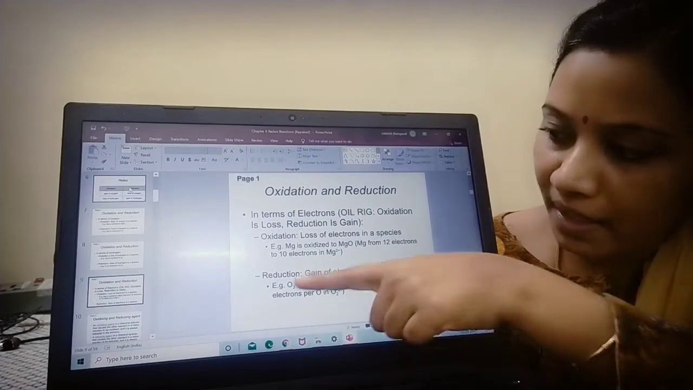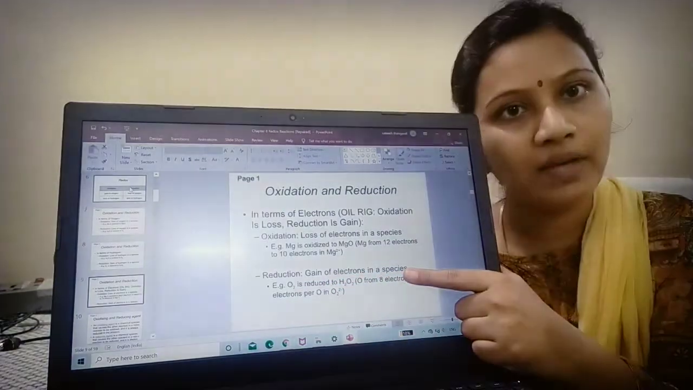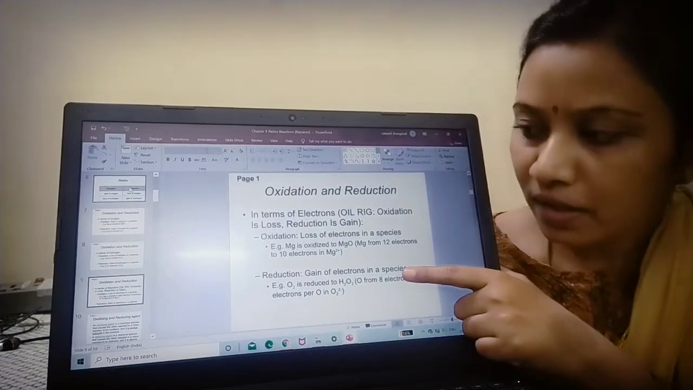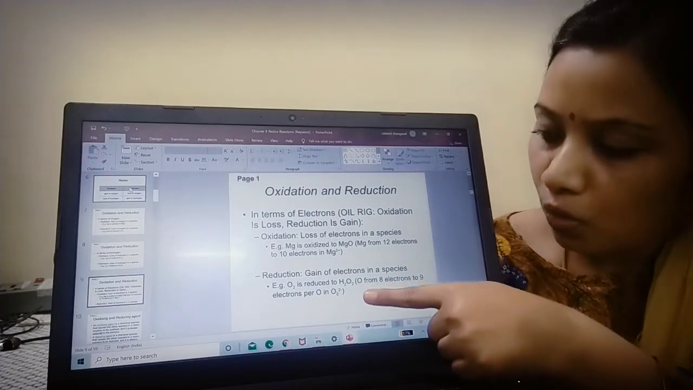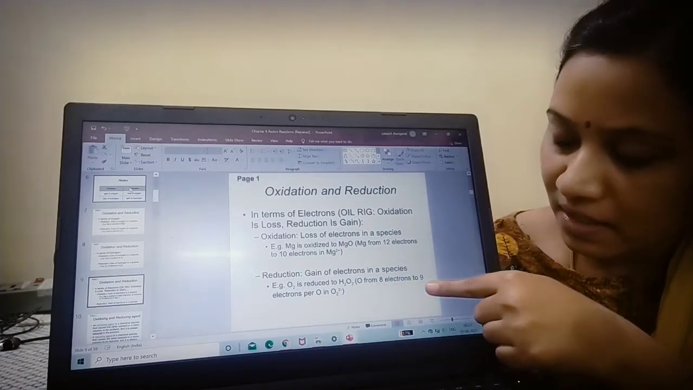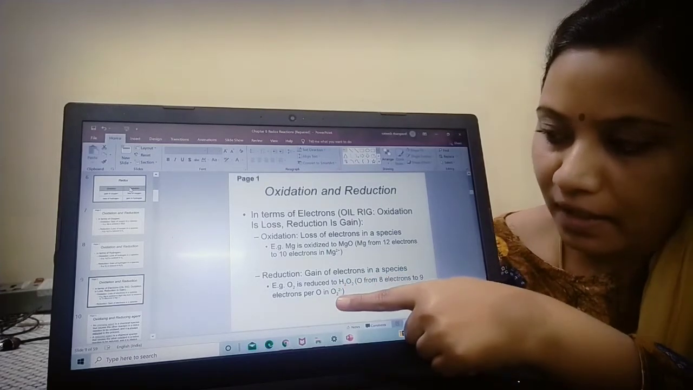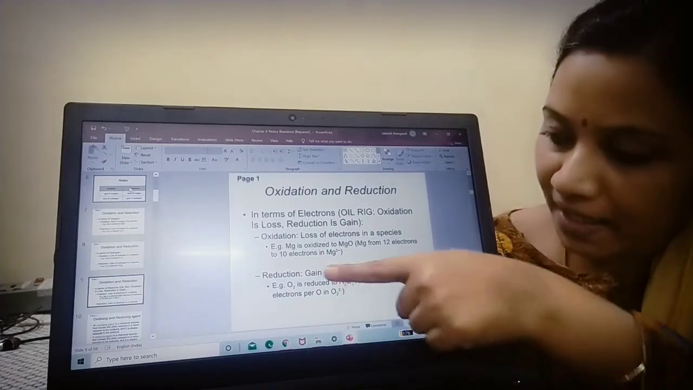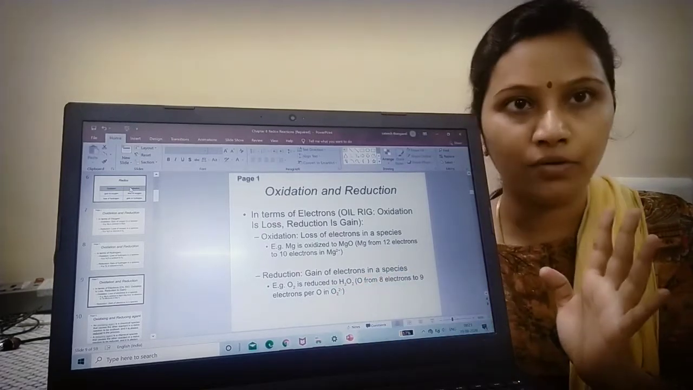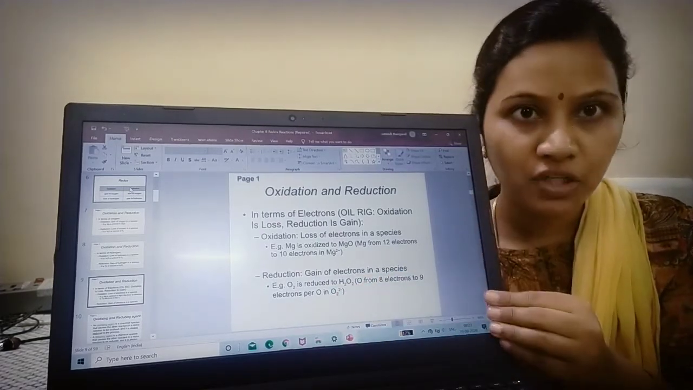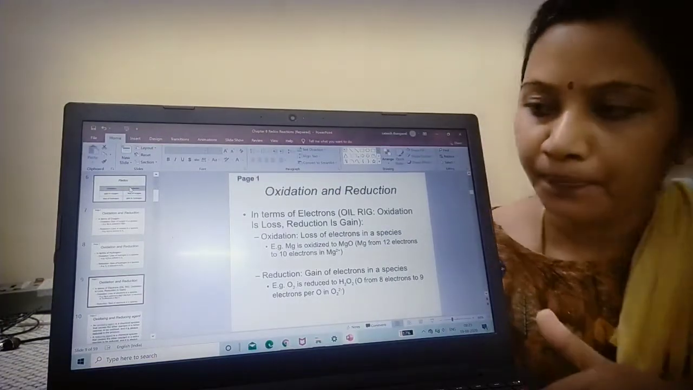Now moving to reduction, where there is gain of electron in a species. So here what happens? Oxygen is reduced to water. So O, from 8 electrons it has become 9 electrons in O2 minus. In O2, 2 minus. So from 8 electrons it has gained 1 electron and moved to 9 electrons. So we have seen the definition of oxidation and reduction in terms of electrons.